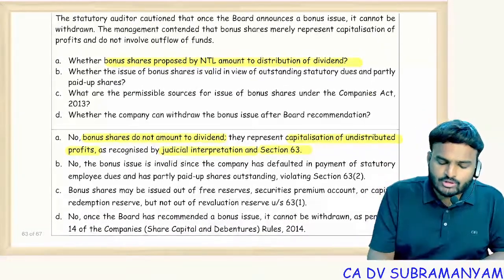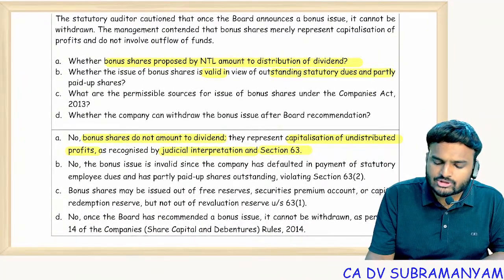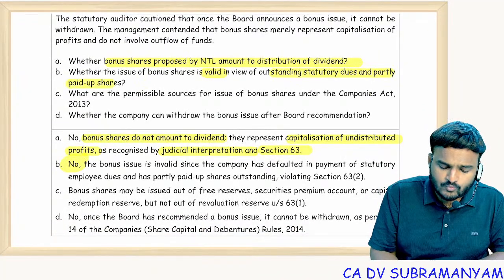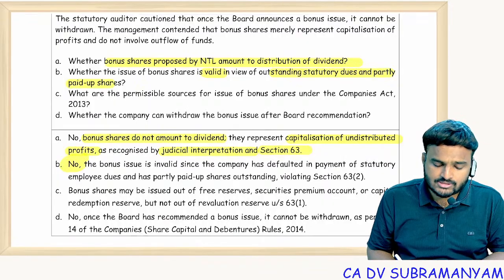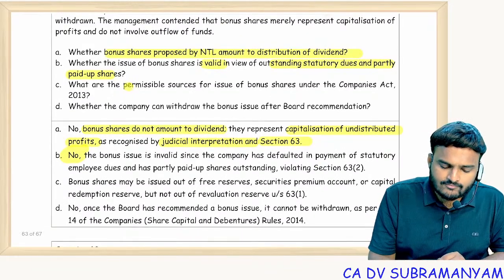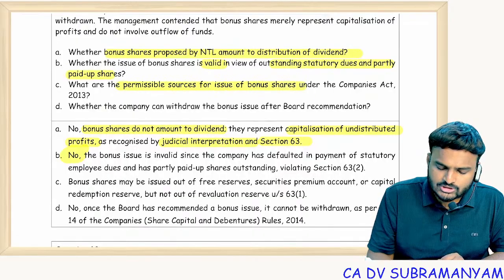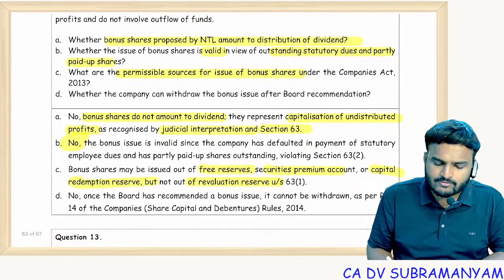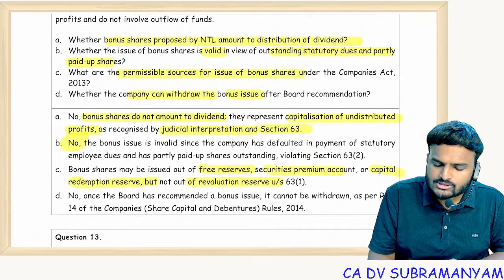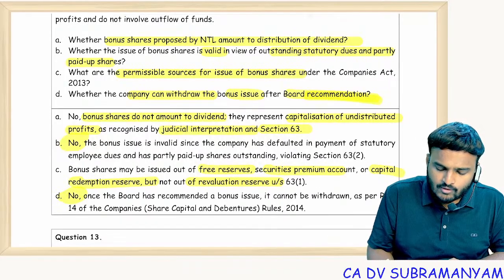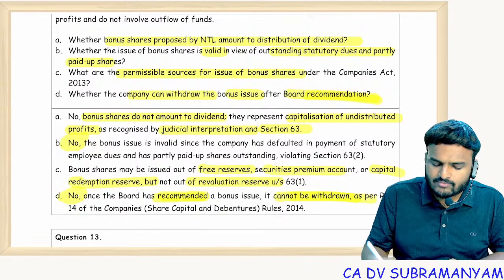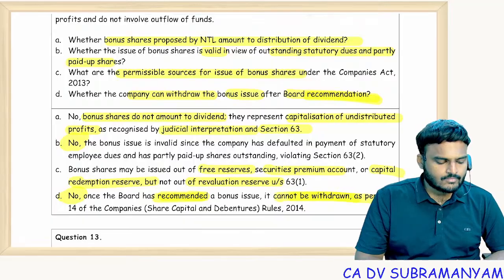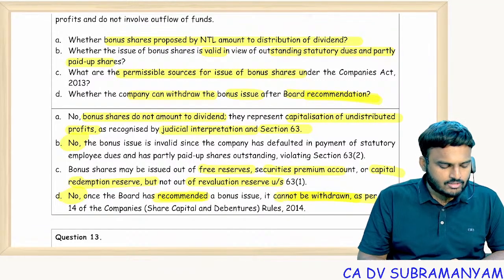Whether issue of bonus shares is valid in light of outstanding statutory dues and partly paid up shares? Again, no. These are the defaults. No, not allowed. What are the permissible sources for issue of bonus shares? Permissible sources are free reserves, securities premium, CRR, but not revaluation reserve. Whether the company can withdraw the bonus issue after board recommendation? No. Once recommended, it cannot be withdrawn.